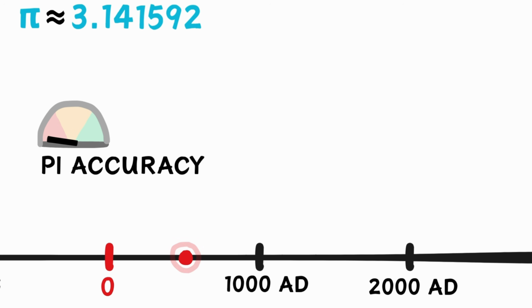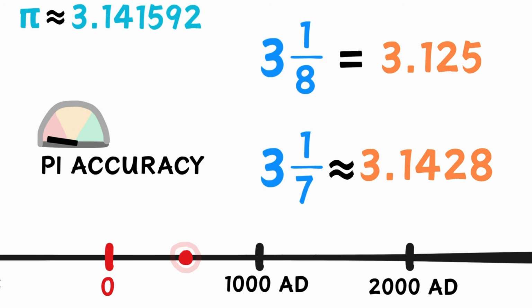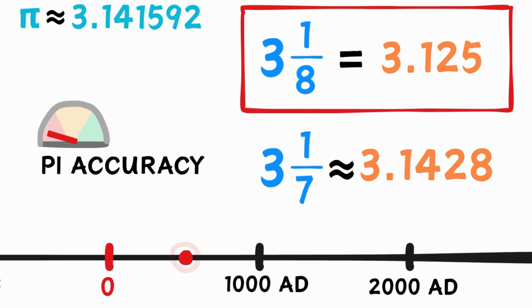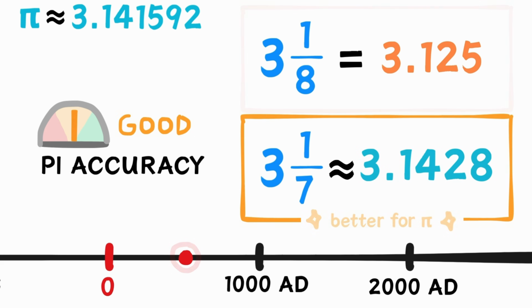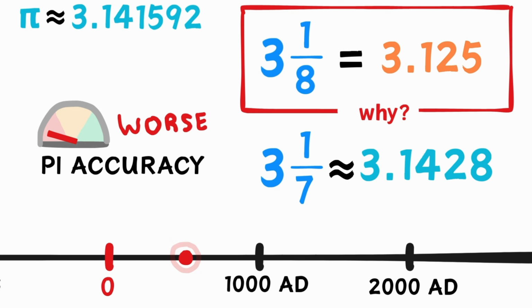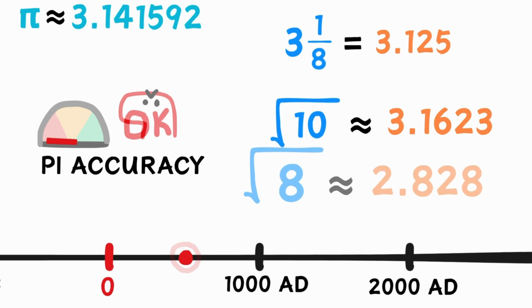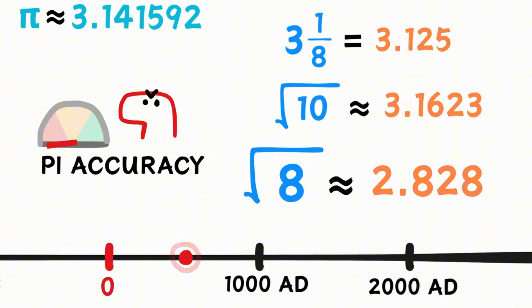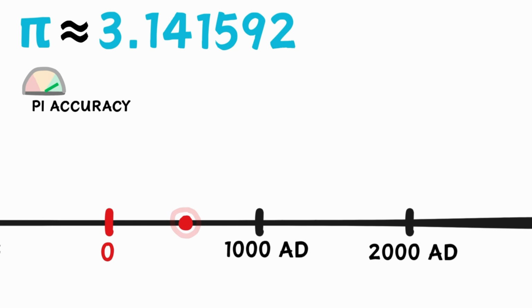Now, obviously, not all estimations were accurate. The Romans used 3 1/8 for pi, even though they knew 3 1/7 was a better estimation. They did this because it was more convenient for calculations. Other estimations for pi included the square root of 10 and even the square root of 8. But eventually, pi had a breakthrough.